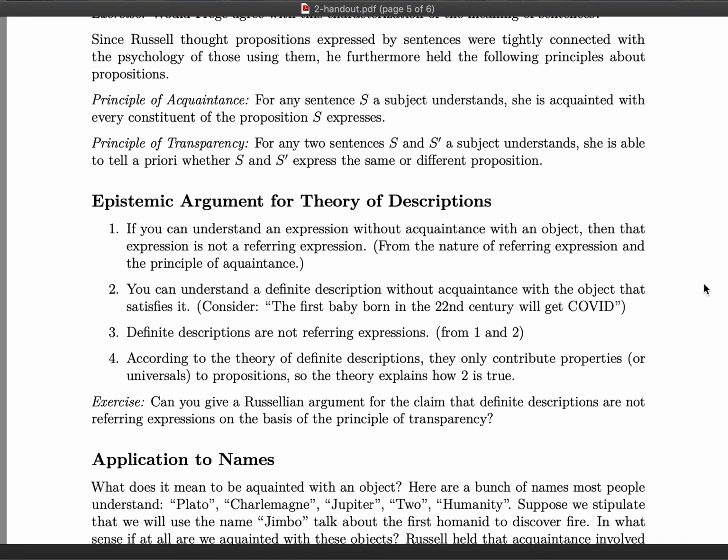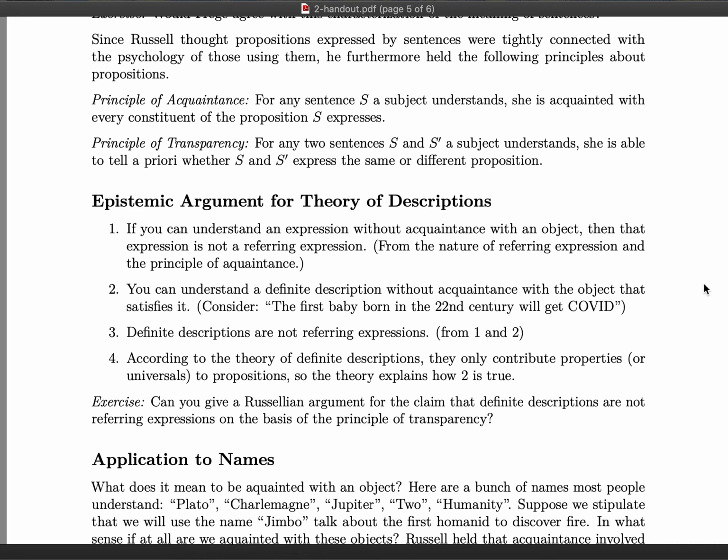So the first premise is as follows. If you can understand an expression without acquaintance with an object, then that expression is not a referring expression. This key premise follows from the principle of acquaintance and the claim that genuine referring expressions contribute their referent to propositions which the expression helps pick out when it's a part of a sentence.